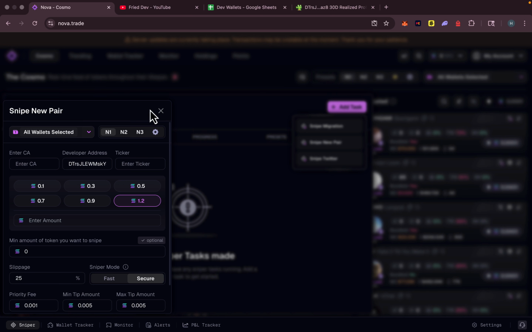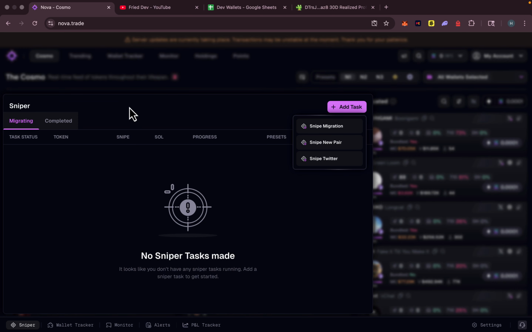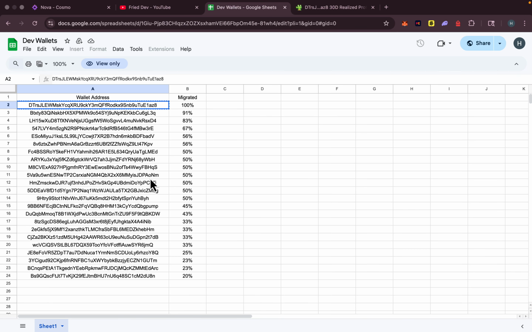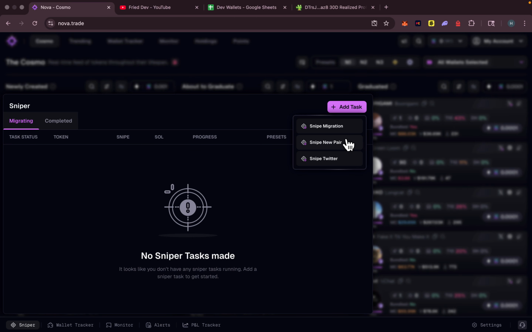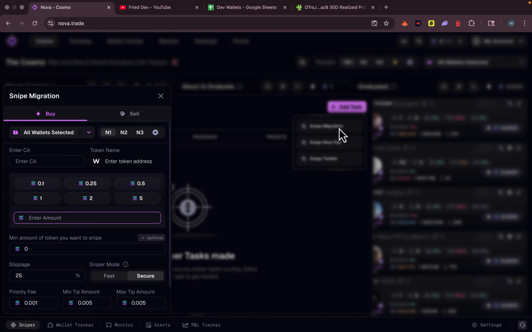Personally, I prefer to track these kinds of wallets, have them on my tracker, and as soon as those devs launch a new token, they buy the token. I'm waiting for a dump and then I would enter the token. But some of the devs that I mentioned on this Google sheet, every token they launch, they give a minimum 4 to 5x. That's insane.